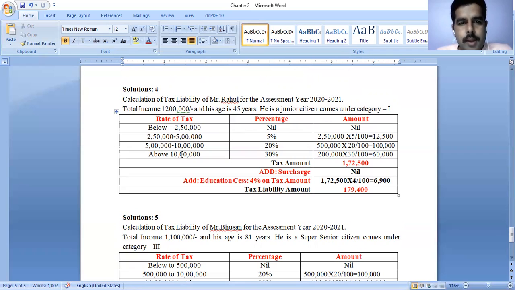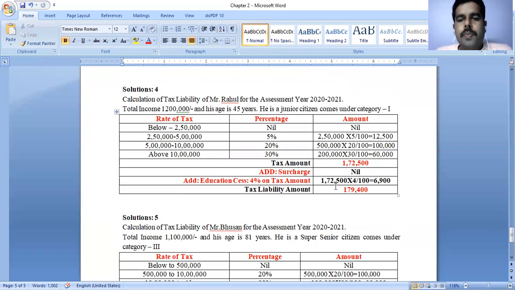Above 10 lakhs means up to 12 lakhs here, 10 lakhs to 12 lakhs, that is 2 lakhs only. On 2 lakhs, 30% should be deducted, that is 60,000. Then finally the tax amount here is 1,72,500. Then add surcharge. I think you got the surcharge condition also, so it is nil here.